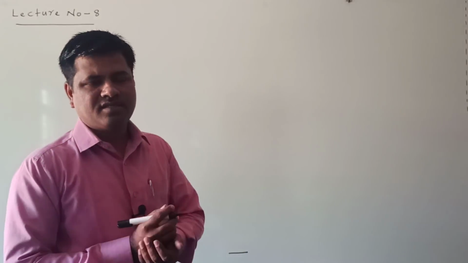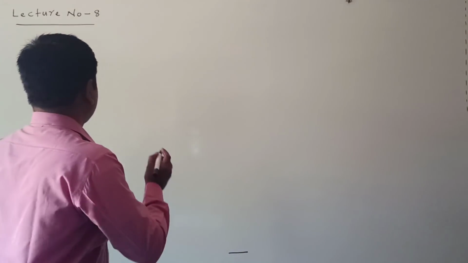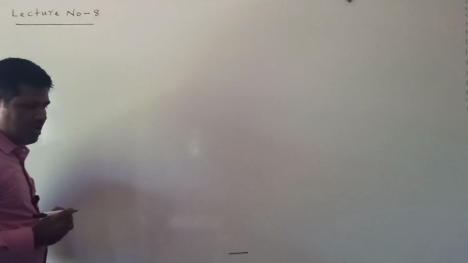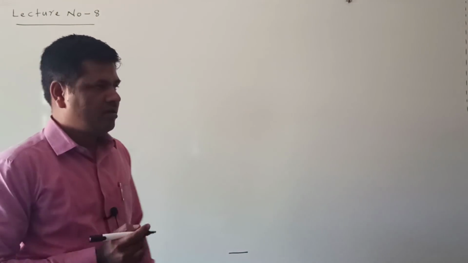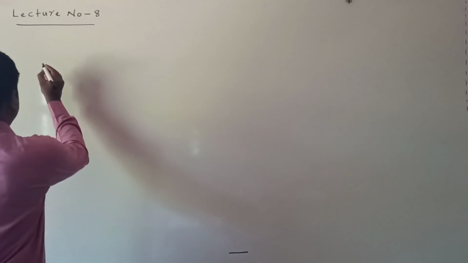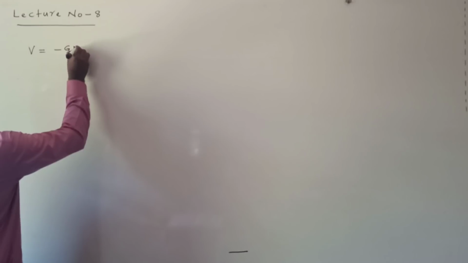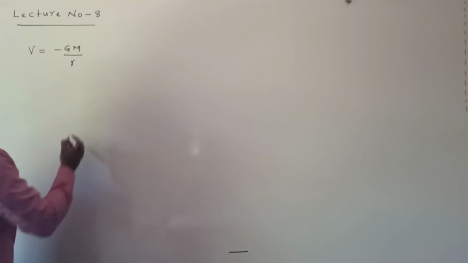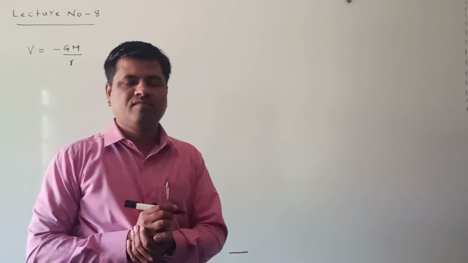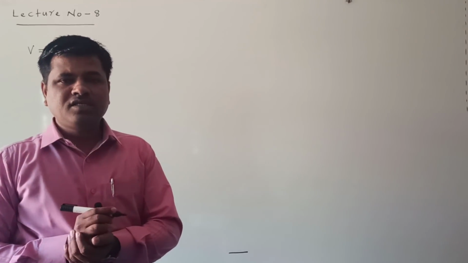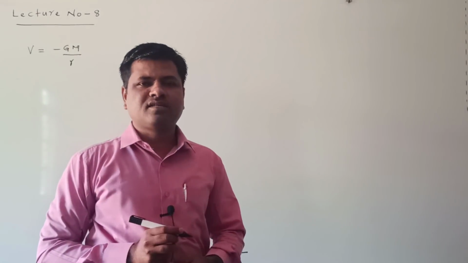In the previous class we have discussed the expression for gravitational potential. What is that expression we have written? V equal to minus GM by r. This is the expression for gravitational potential. This we have discussed in the previous class.